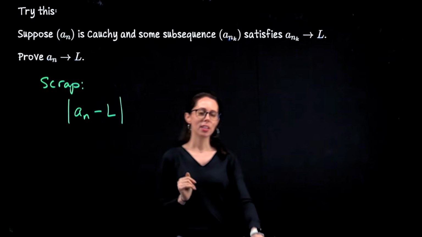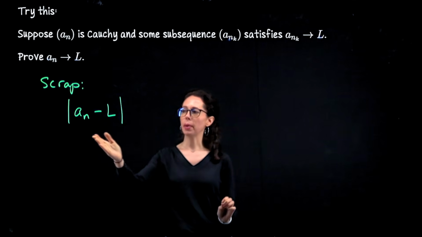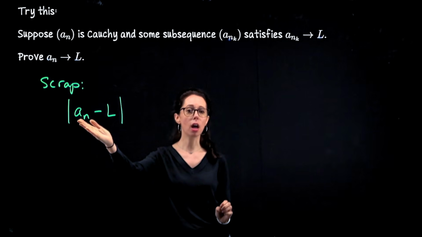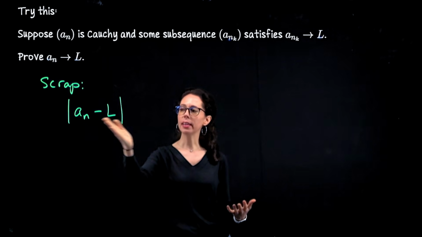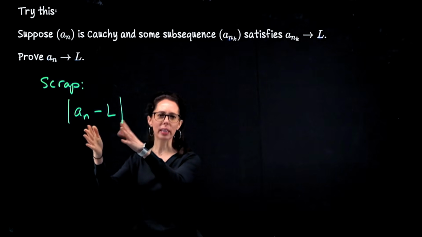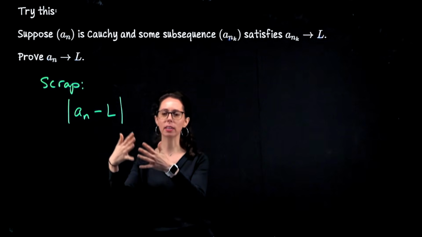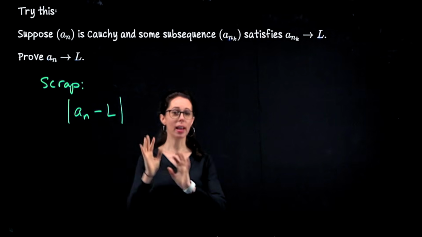So my next hint is I cannot compare these two quantities directly to each other. I don't know enough about a sub n on its own to conclude that it gets really close to L. Is there anything that I could compare each of these two individually, separately? Like basically, do they have a mutual friend? Is there something I could rather compare a sub n to and something I would rather compare L to?